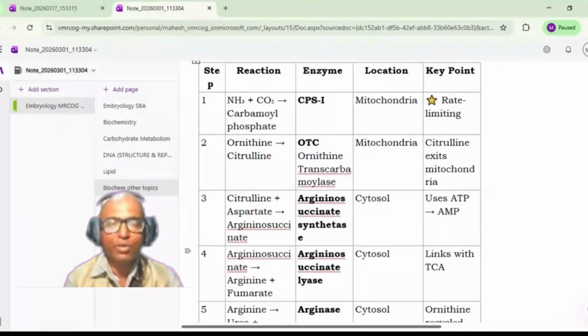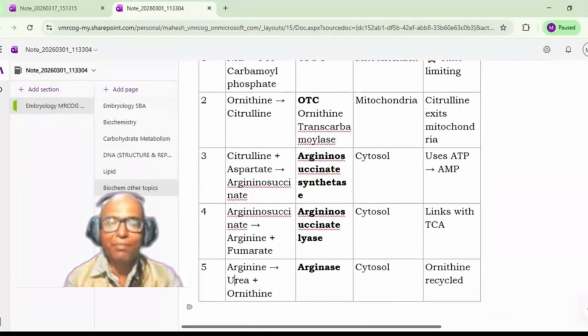Now the fourth step is argininosuccinate to arginine plus fumarate. That is step number 4. Argininosuccinate is formed, and that will be converted into arginine plus fumarate under the action of the enzyme argininosuccinate lyase. This also happens in the cytosol, and this step is linked with the TCA cycle.